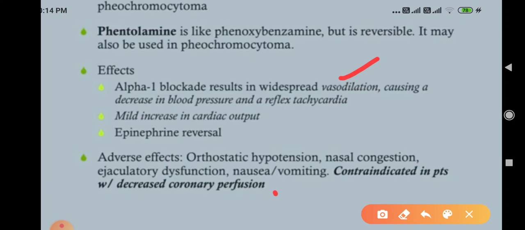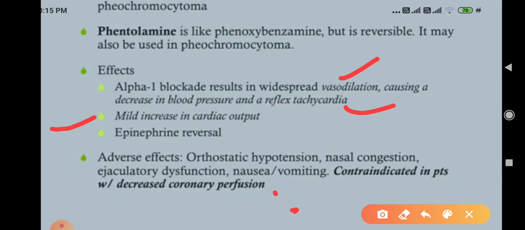Decrease in blood pressure is hypotension, along with a reflex tachycardia. Why? Due to baroreceptors. When they sense blood pressure is low, baroreceptors are activated and cause tachycardia. But why can't it increase BP? Because the alpha 1 receptors that cause vasoconstriction are blocked. So baroreceptors are not able to increase BP, so BP decreases, but tachycardia occurs due to the baroreceptor reflex.